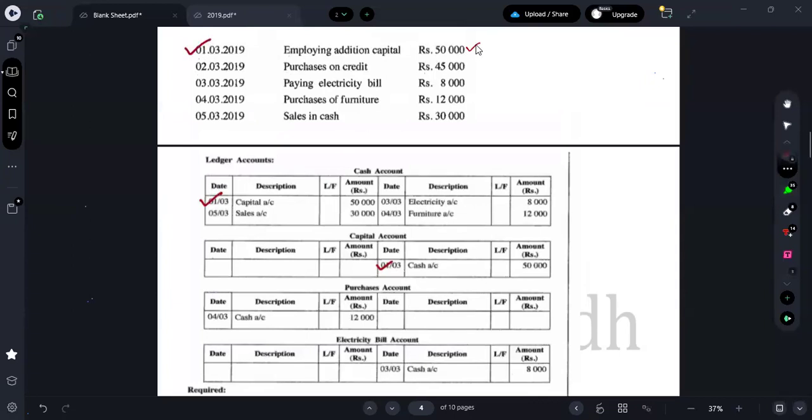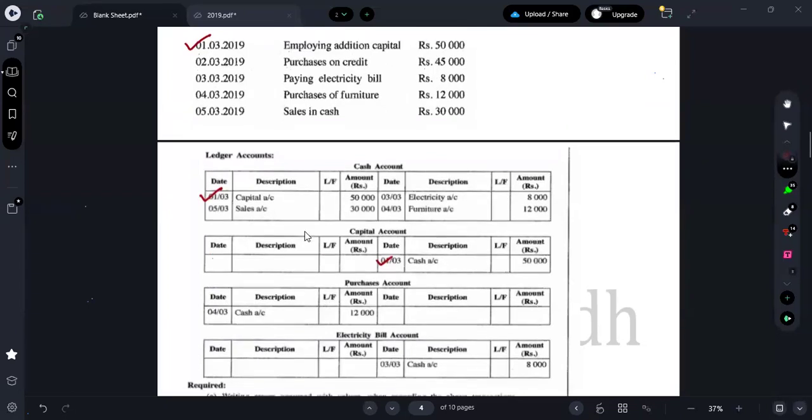Okay. Second one, what has happened? Purchases on credit, rupees 45,000. So what's the double entry? Purchase account should be debited by 45,000. Have they debited 45,000 in the purchase account?